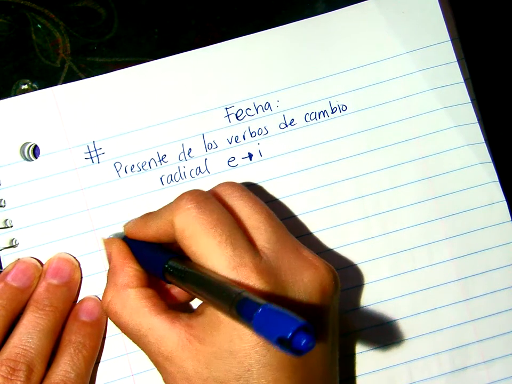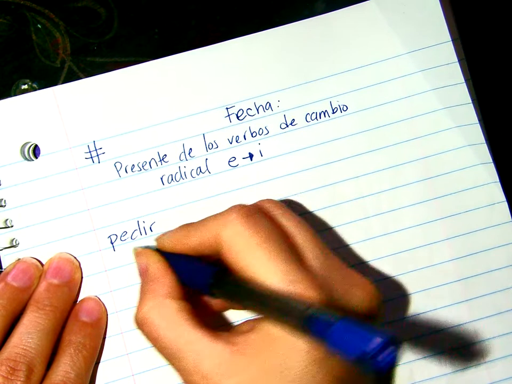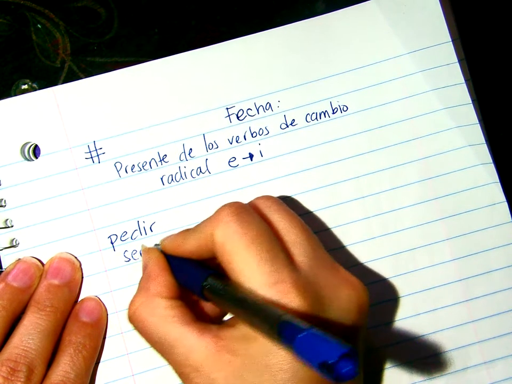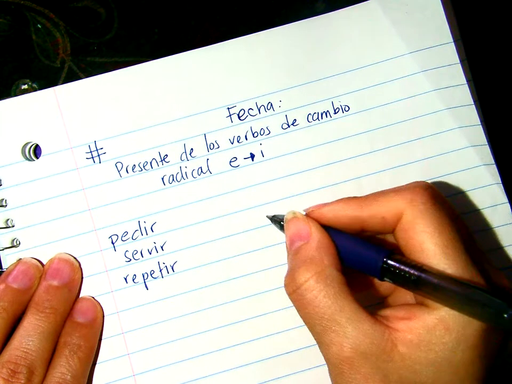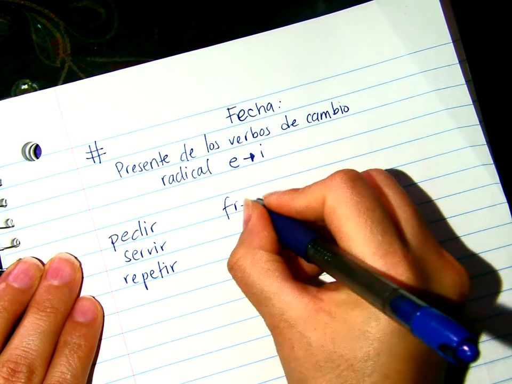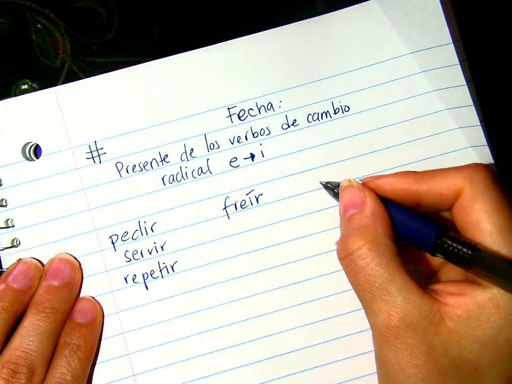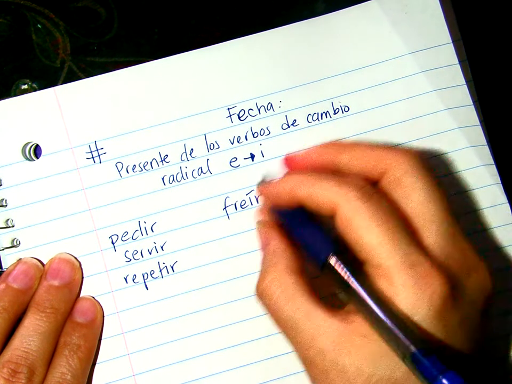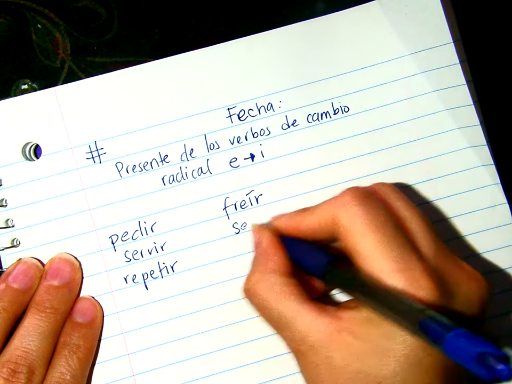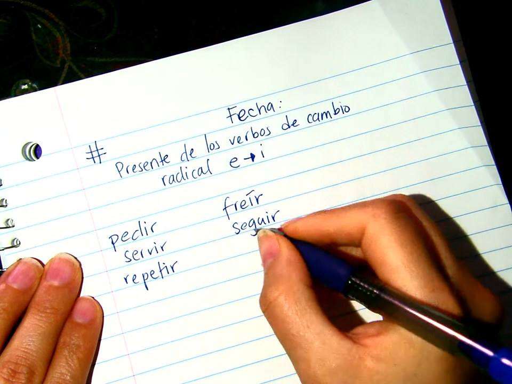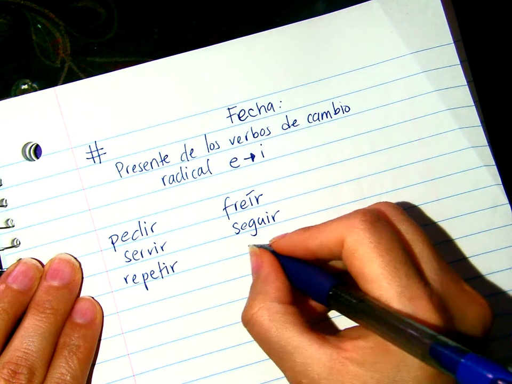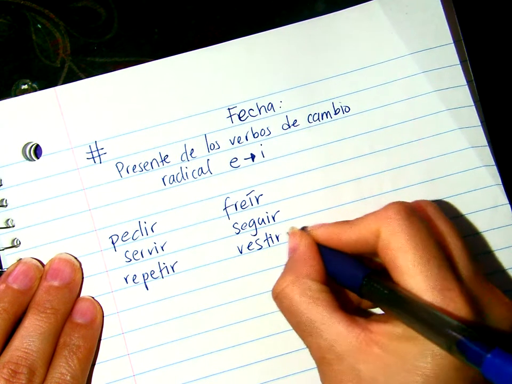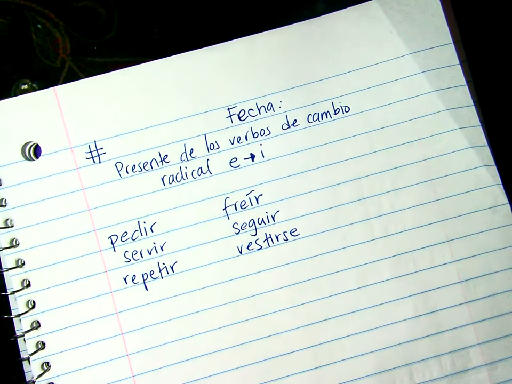Tenemos el verbo pedir, el verbo servir, repetir, el verbo freír. También tenemos el verbo seguir y tenemos el verbo vestirse. ¿Sí? Tenemos 2, 4, 6 verbos.